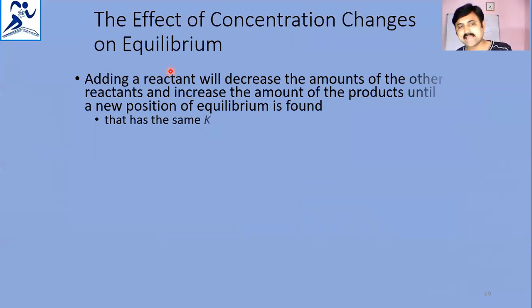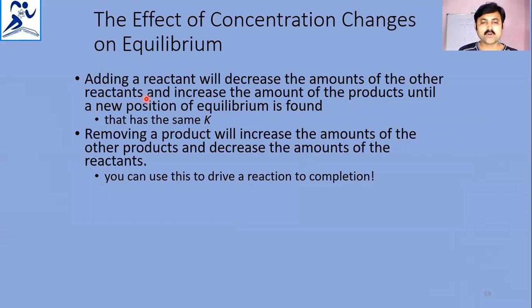The effect of concentration changes on equilibrium. Adding a reactant will decrease the amounts of other reactants and increase the amounts of products until a new position of equilibrium is found that has the same K. Removing a product will increase the amounts of other products and decrease the amounts of reactants. You can use this to drive the reaction to completion.